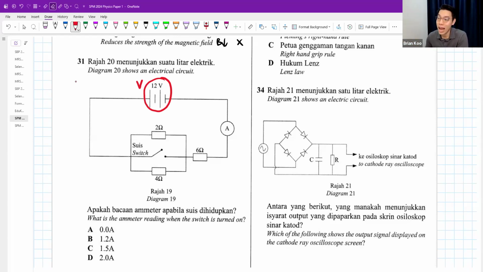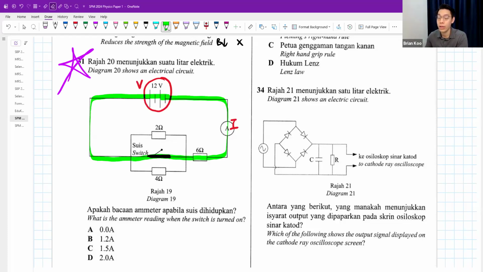Okay, what is the current? Ammeter reading means current, when the switch is turned on. When I connect this switch, something a lot of people don't know is that current will only flow through the switch. It does not flow through the 2 ohm resistor and 4 ohm resistor. Guys, this kind of thing happens whenever you have a parallel circuit, and if the switch has resistance of almost 0, we treat it as 0.